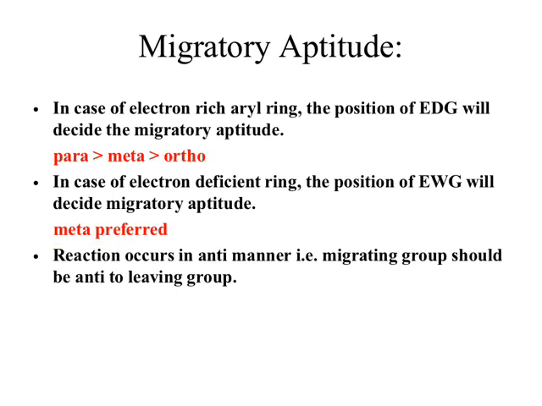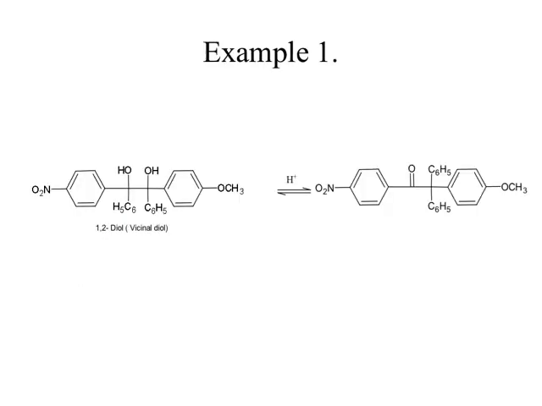There is another important thing: in the reaction there is elimination of a molecule of water and there is migration of a group. So this reaction occurs in anti-fashion, meaning the two groups, the migrating group as well as the leaving group, should be anti or opposite with respect to each other. Only then will the rearrangement take place.